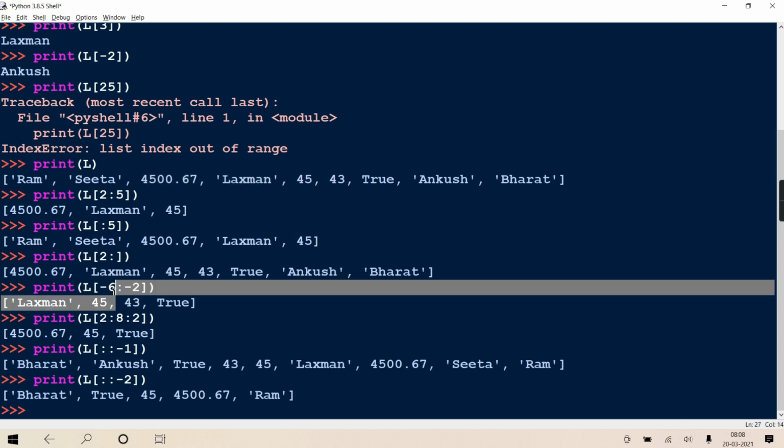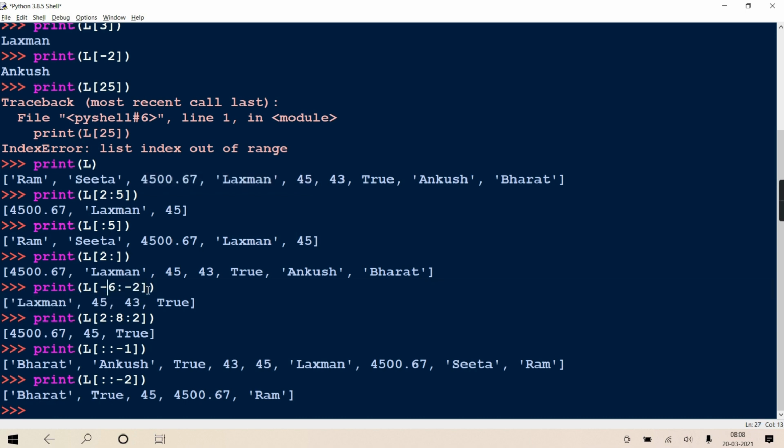Getting? Even for negative also, see -6 to -2. So -1, -2, -3, -4, -5, -6. This is -6 and the end is -2, but it will stop just before -2 because -2 is exclusive. So before -2, that's what we got here. See. Getting? So I hope it is clear.